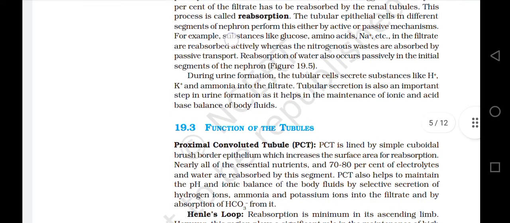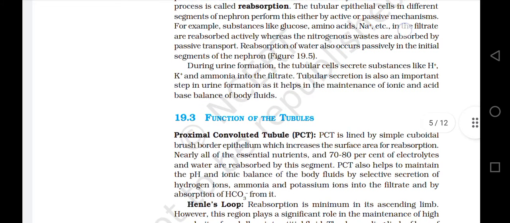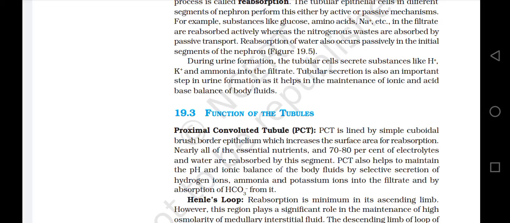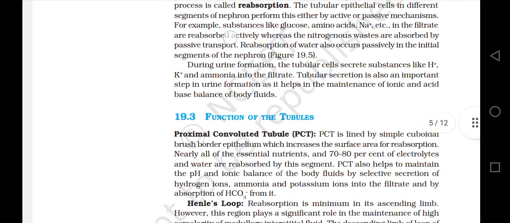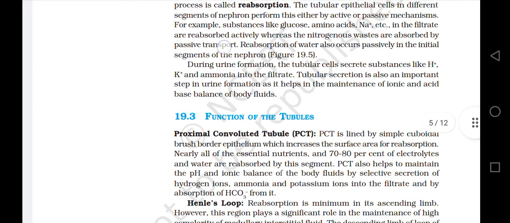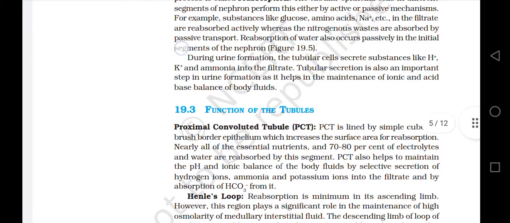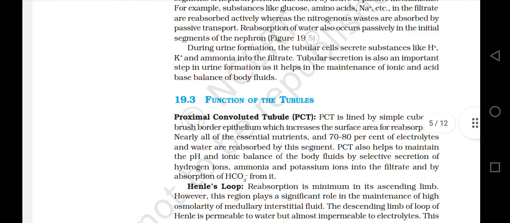For example, substances like glucose, amino acids, sodium, etc. in the filtrate are reabsorbed actively, whereas the nitrogenous wastes are absorbed by passive transport. Reabsorption of water also occurs passively in the initial segment of the nephron, figure 19.5.